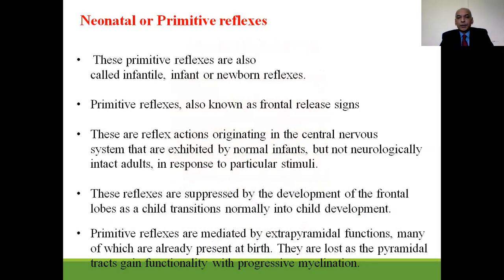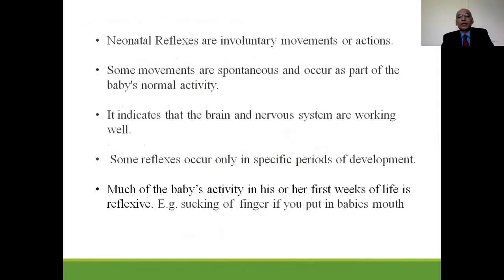These neonatal reflexes are suppressed by development of the frontal lobe as a child transitions normally into child development. These primitive reflexes are mediated by extrapyramidal functions, many of which are already present at birth, and these are lost as the pyramidal tract gains function with progressive myelination. In short, these neonatal reflexes are involuntary movements or actions. Some movements are spontaneous, occur as a part of the baby's normal activity, and this indicates that the brain and nervous system are working well.